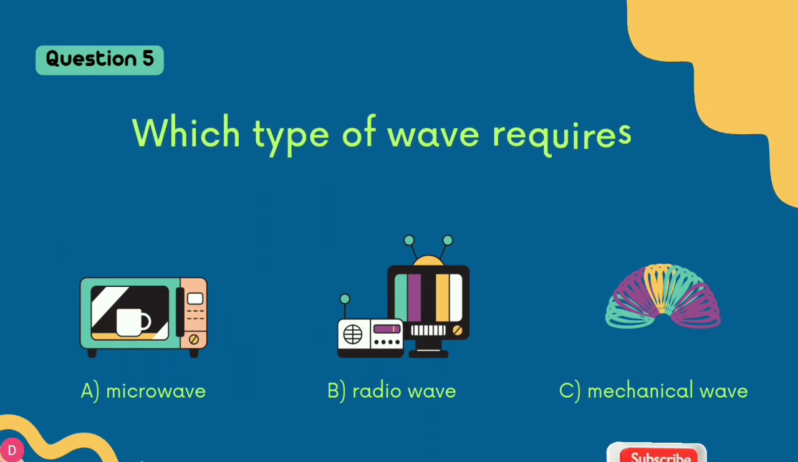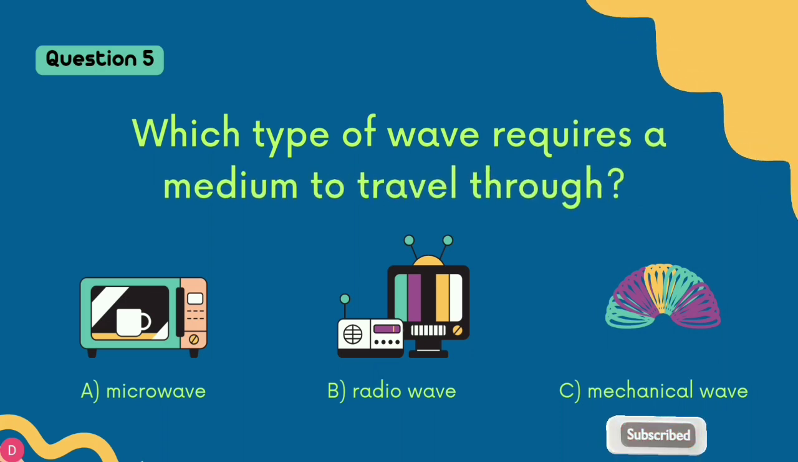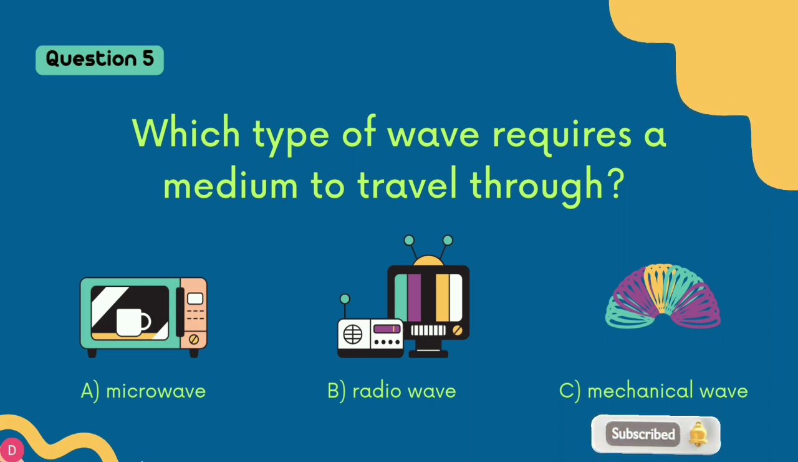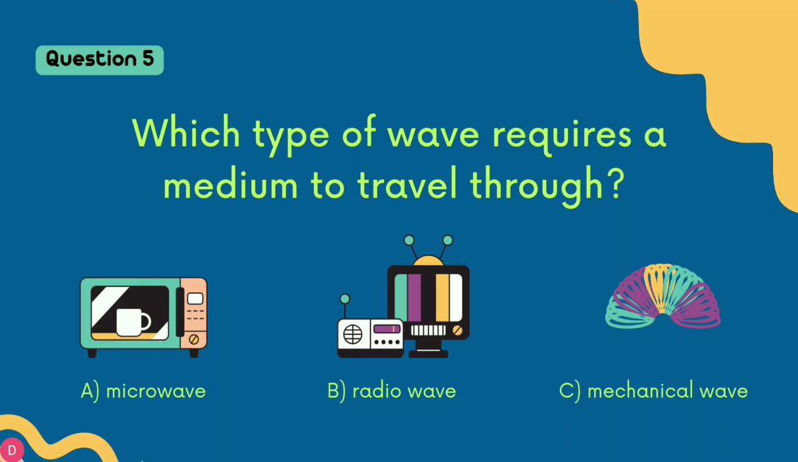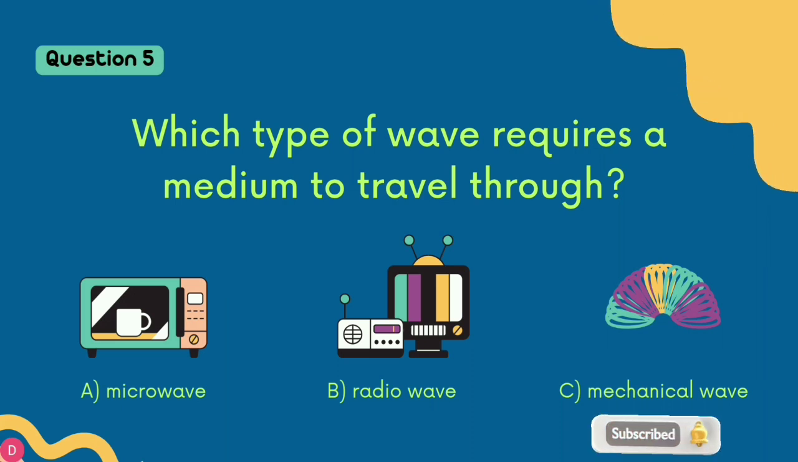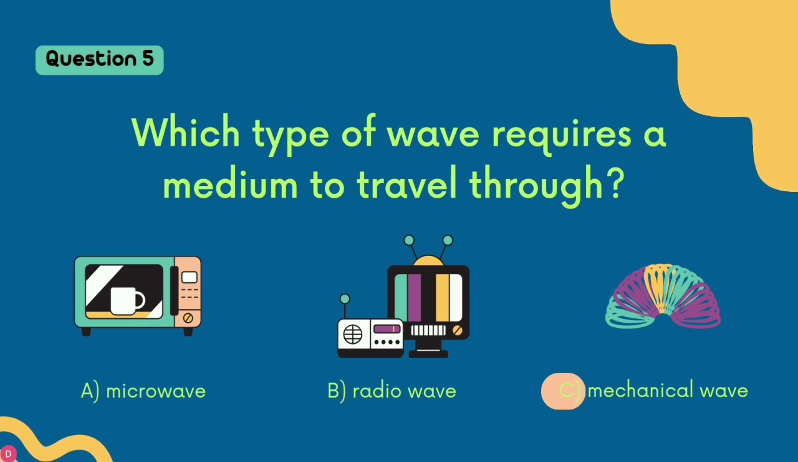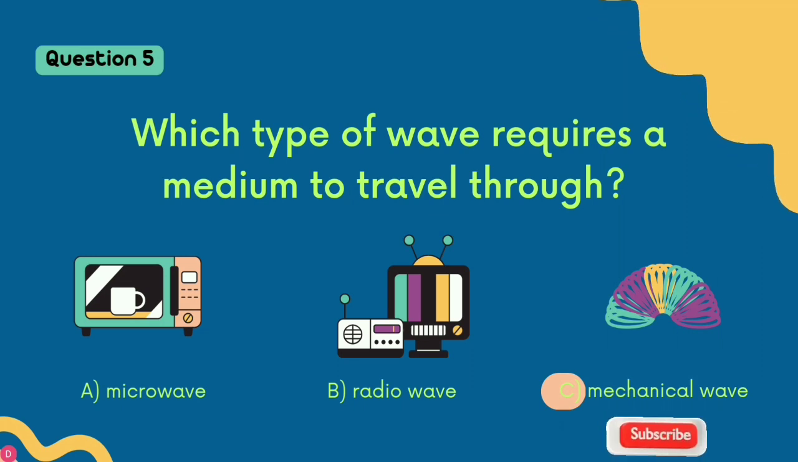Question number 5. Which type of wave requires a medium to travel through? Option A. Microwave. Option B. Radio wave. Option C. Mechanical wave. The correct answer is option C. Mechanical wave.